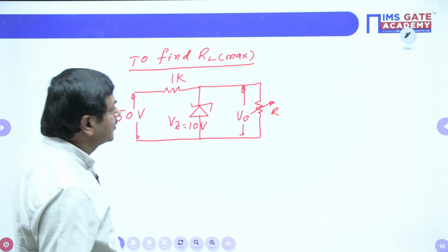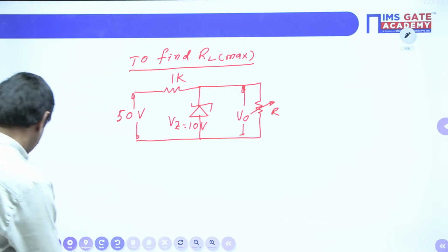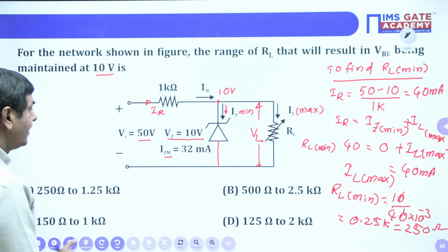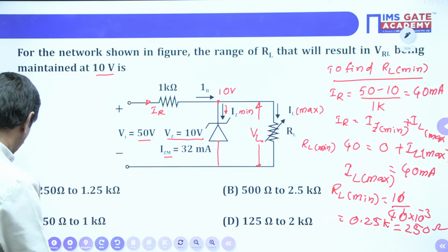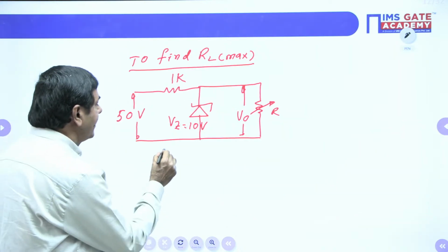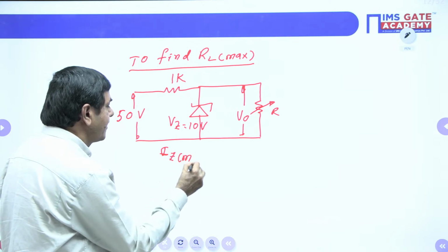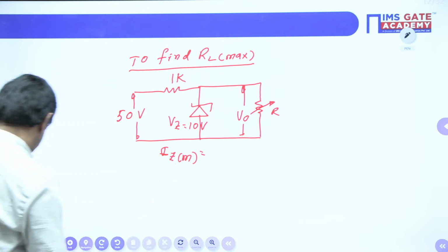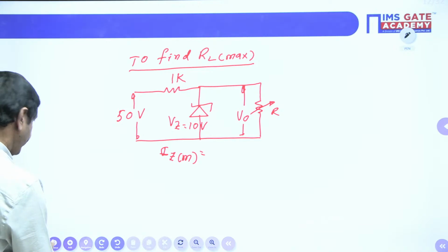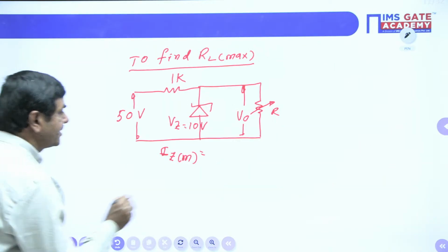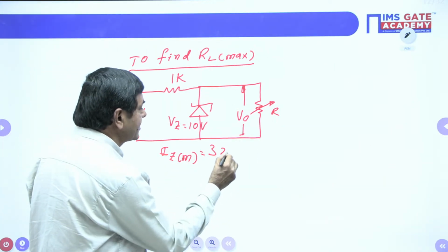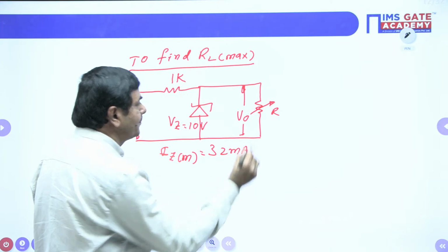Yes, this is the question now. And also one more is given in the problem. What is given? IZ maximum is 32 milliamperes. Yes, I will connect 32 milliamperes. This is given in the problem.